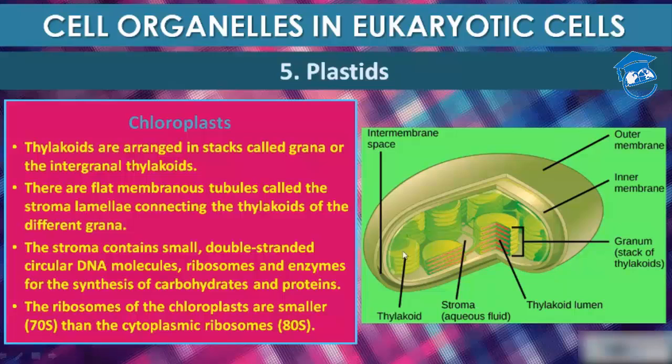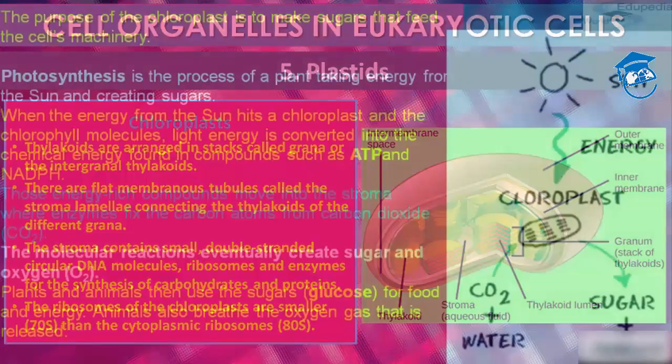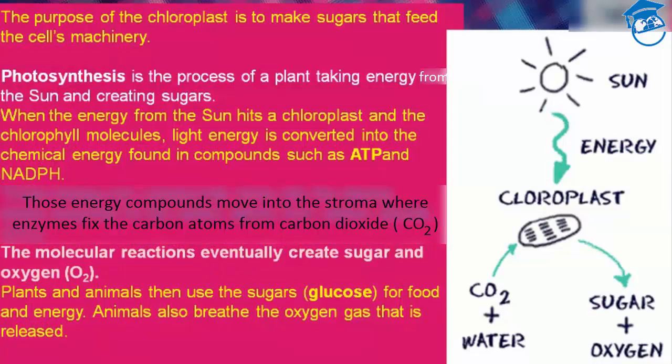The stroma contains a small double-stranded circular DNA molecule, ribosomes, and enzymes for the synthesis of carbohydrate and protein. The ribosomes of the chloroplast are smaller, that means 70S and not 80S. But the cytoplasmic ribosome is 80S. What's the purpose of chloroplast? It is to make sugar that feeds the cell's machinery.